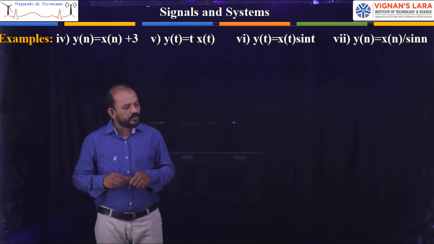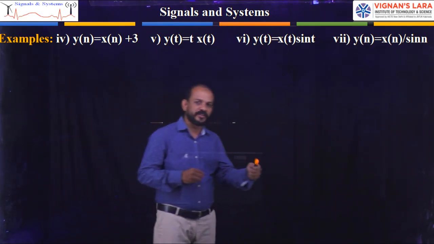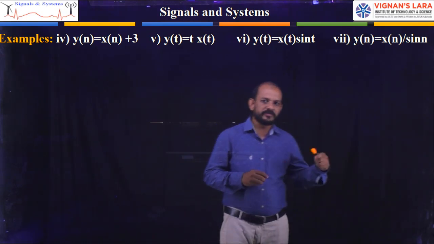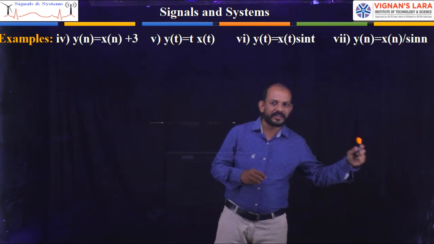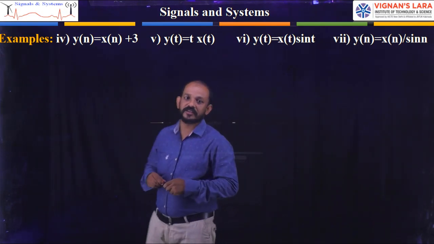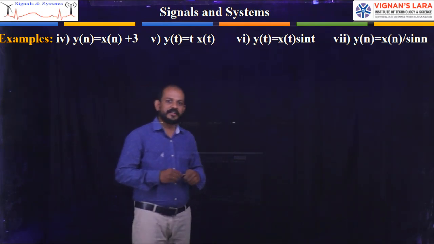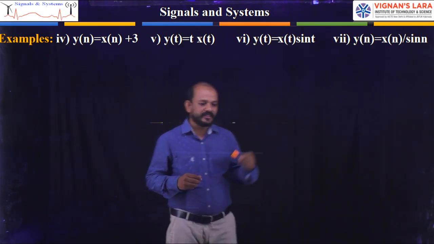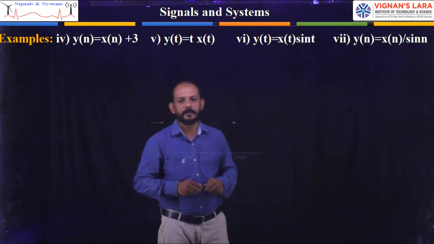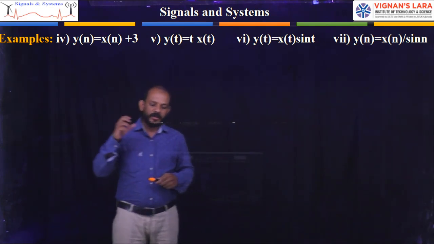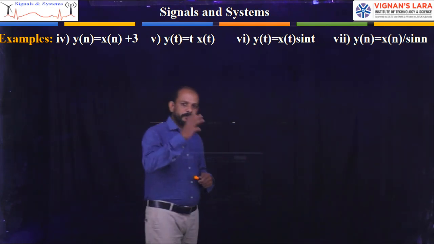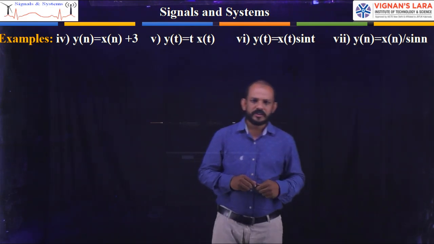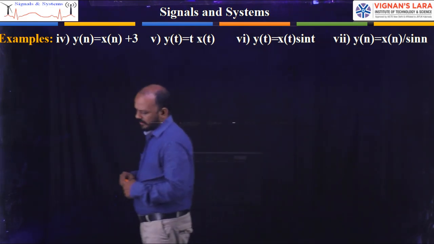If you give that bounded signal as input to a system, and the produced output signal is also finite and bounded, then we can say the system is a stable system, BIBO stable. That is, bounded input, bounded output.